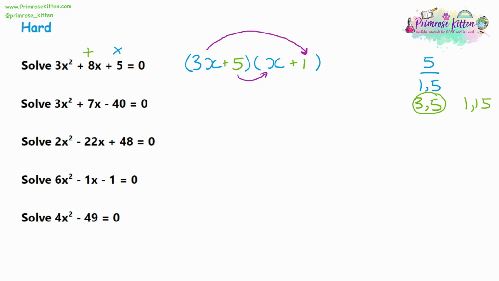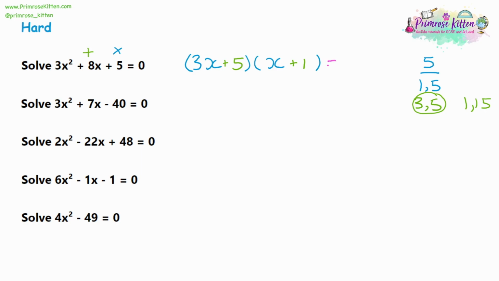And if you just draw on the arrows for how you multiply out double brackets, so you multiply in this kind of pattern, you'll see the 3x is only multiplying the numbers in the second bracket. So if you want something to be multiplied up, it's going to go in the opposite bracket to the number that's multiplying it. So that was our second complication of these questions, and there's a third thing to look at.